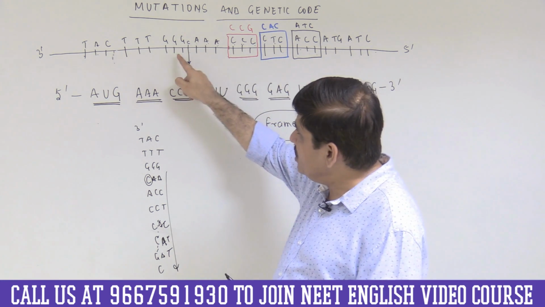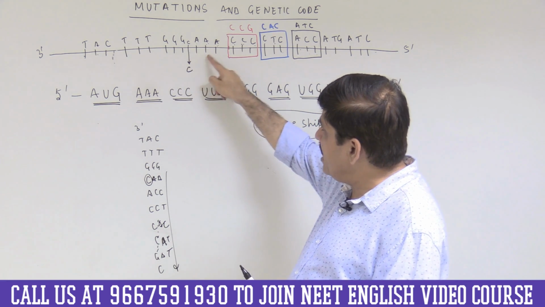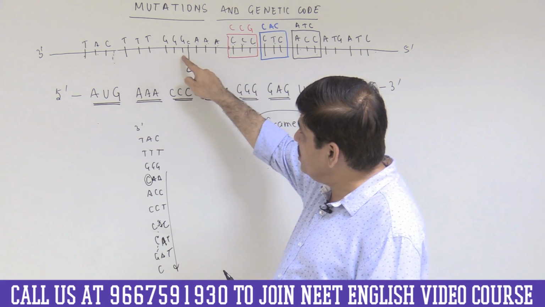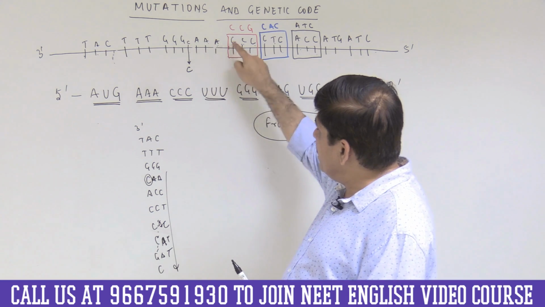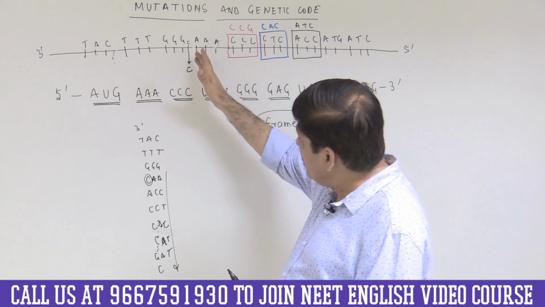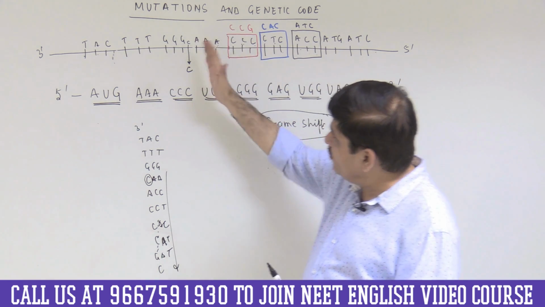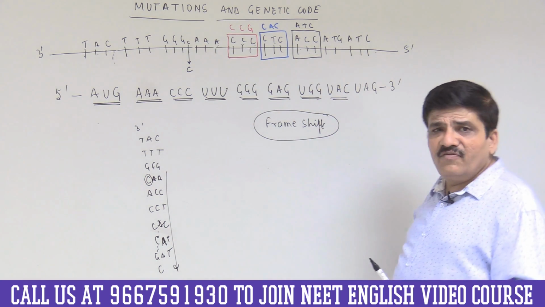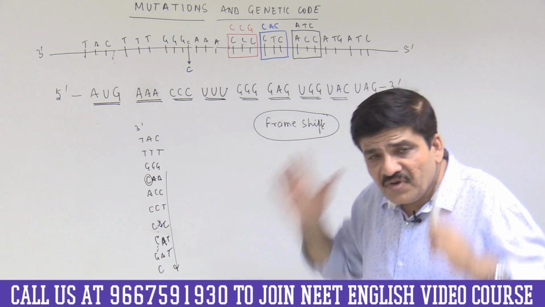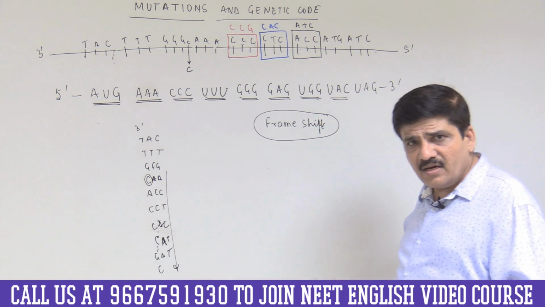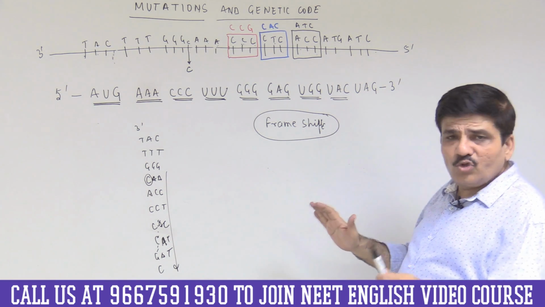It was GGG originally, then AAA, now it becomes GGG, CAA, ACC, and because I know how to read the open reading frame, from the point of insertion, the open reading frame has changed. This is very, very important to understand. So this, I hope, is absolutely clear.